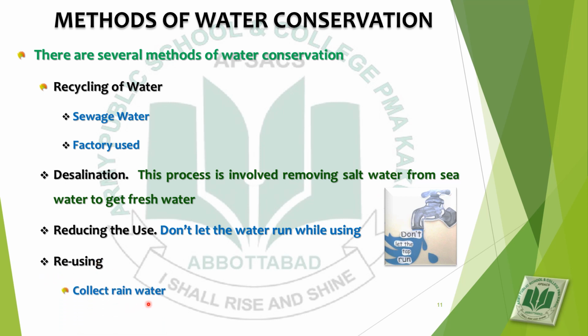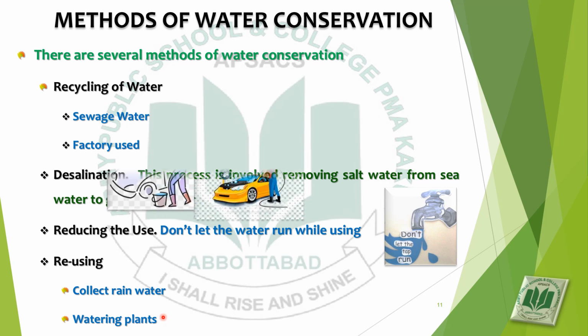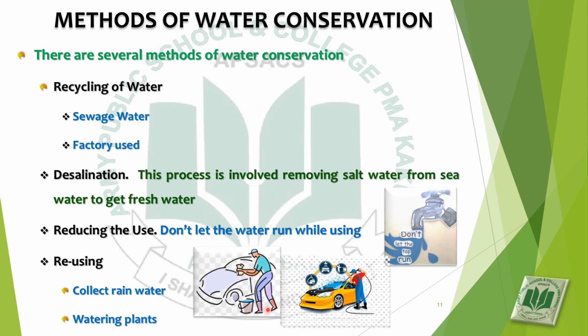Collect rainwater and reuse it to wash the front porch of houses. Watering plants. Do reuse water from washing vegetables to water your plants. Do use water in a bucket to wash the car instead of using a hose or running water. These are some ways through which water can be conserved, water can be saved. Save water, save earth.